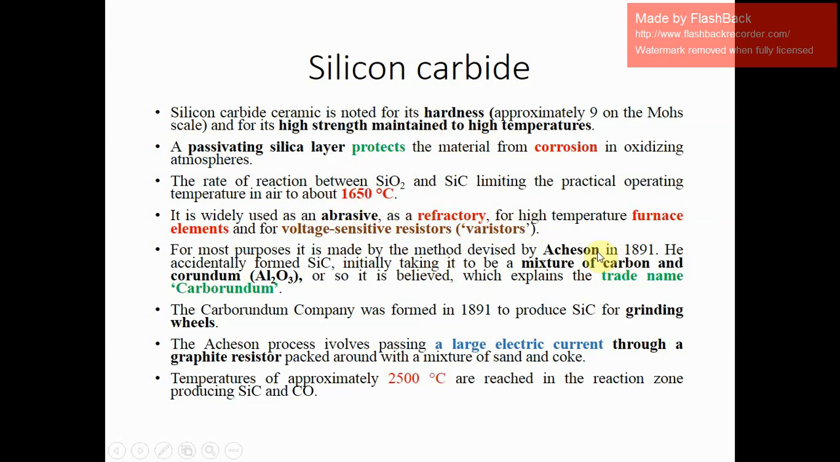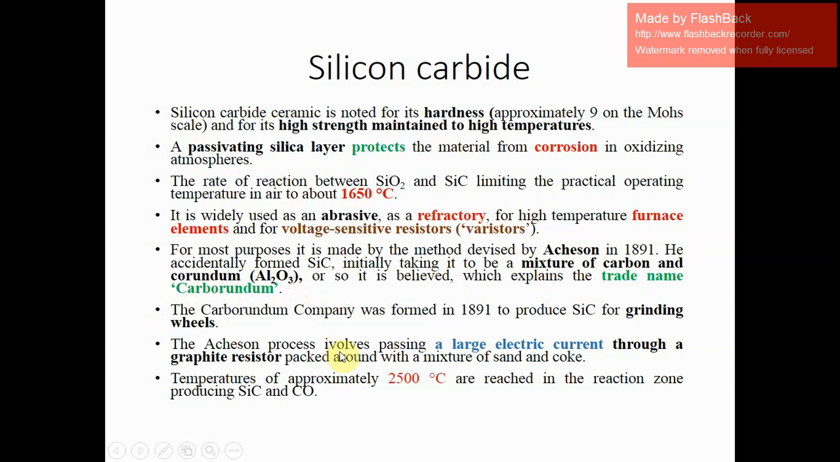There are some synthesis methods for silicon carbide. One is this Acheson method, from 1891. Silicon carbide was accidentally formed by the reaction with carbon, with some alumina present. Alumina is also known as corundum, and because of the carbon, its trade name is carborundum.